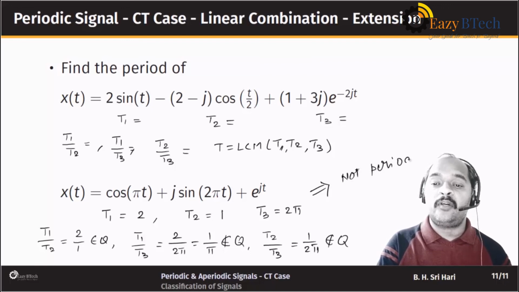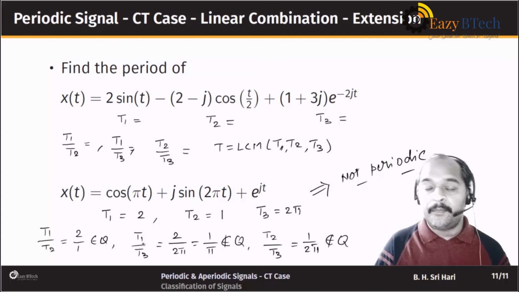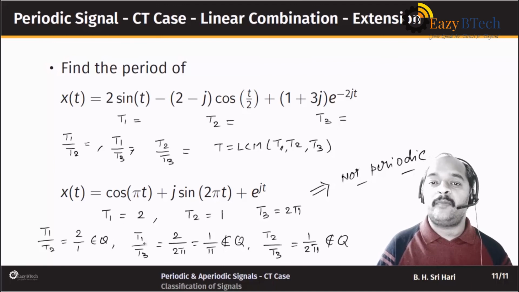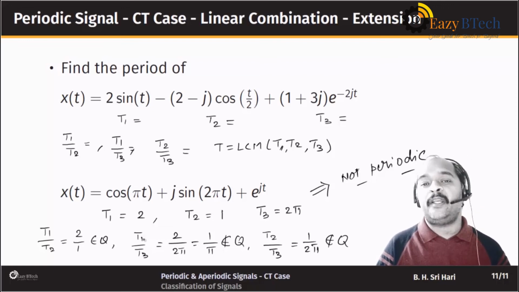Even though individually they are periodic, the ratios of periods turn out to be irrational numbers, so we say that the given signal x of t is not a periodic signal.